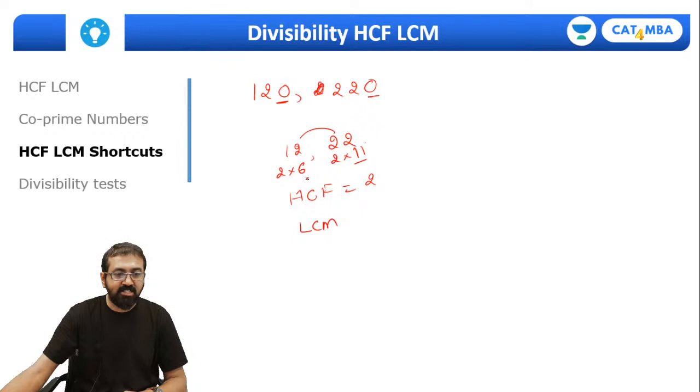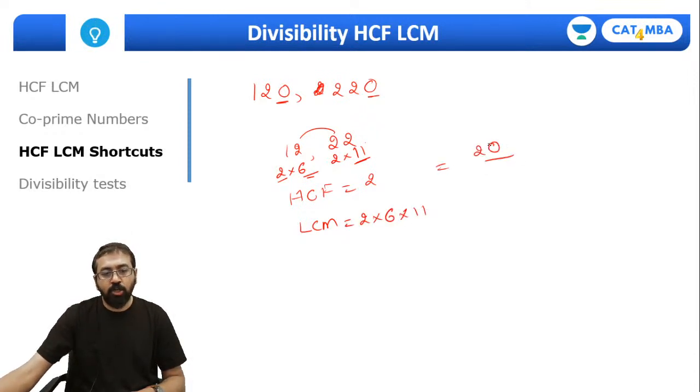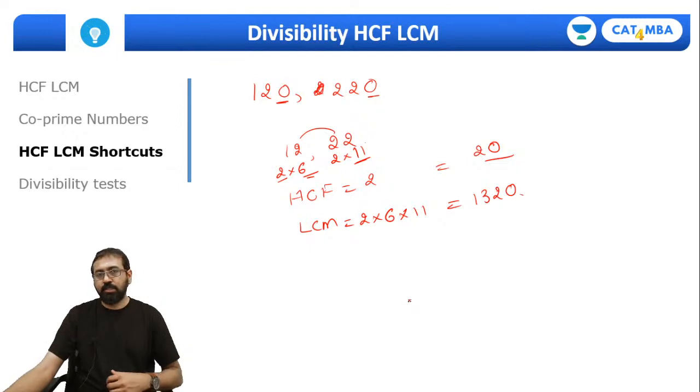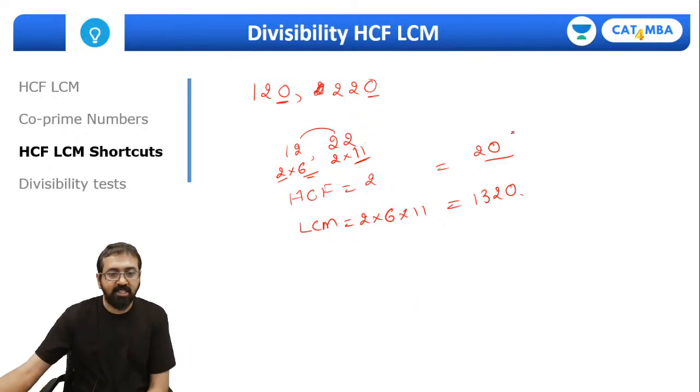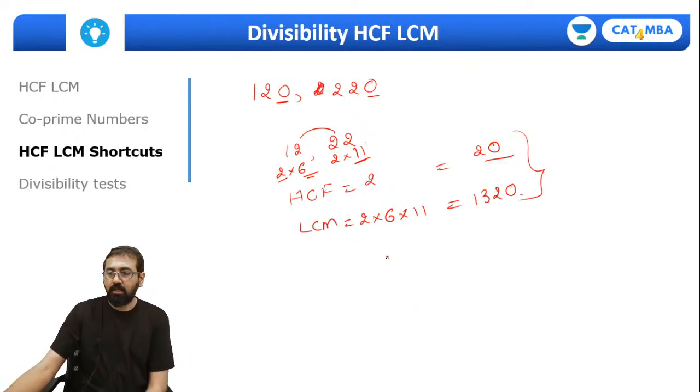If you check, 6 and 11 are co-prime, so that HCF is correct. So the LCM will be 2 into 6 into 11. And now whatever HCF you have got, just put the 0 behind. So this will come out to be 20 and 1320. So these are the HCF and LCM. These are some of the shortcuts.